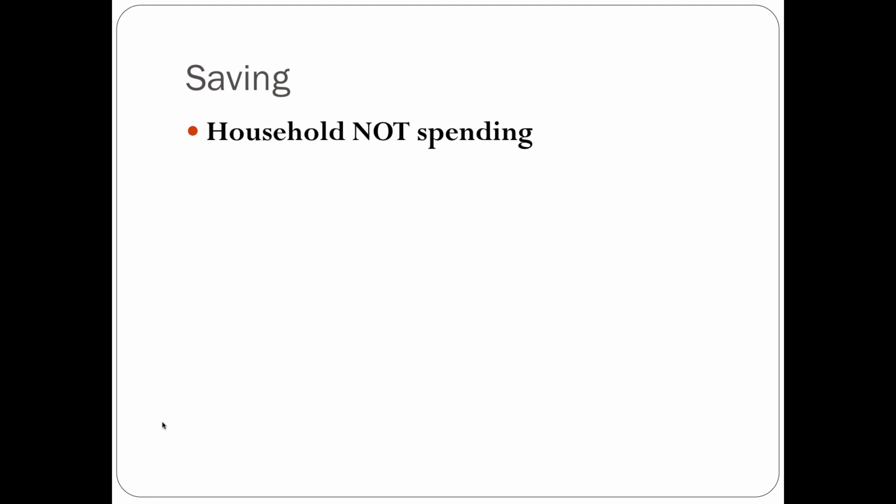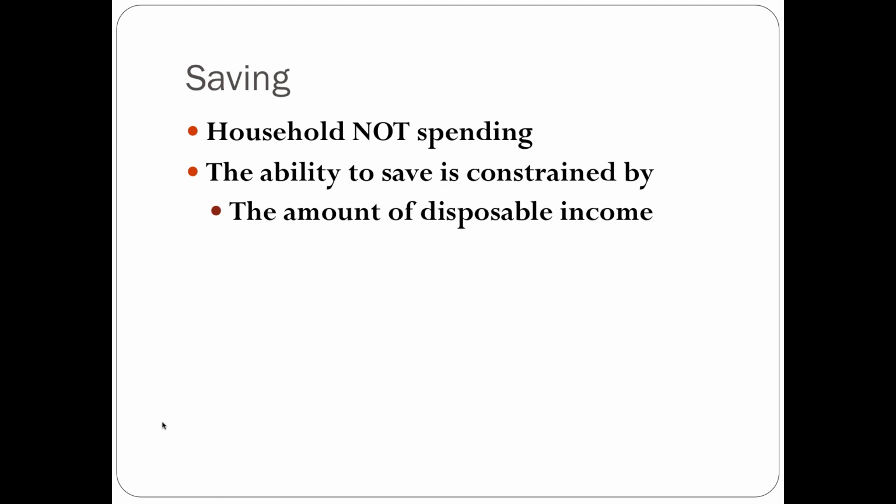All right, so let's go on to saving. Now, saving is just households not spending. The ability to save is constrained by a few things: the amount of disposable income. If you don't have any disposable income, you're not going to be able to save that disposable income. And then the propensity to consume. So if you consume more, you're going to be saving less.